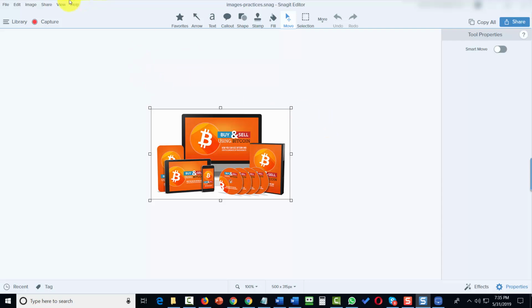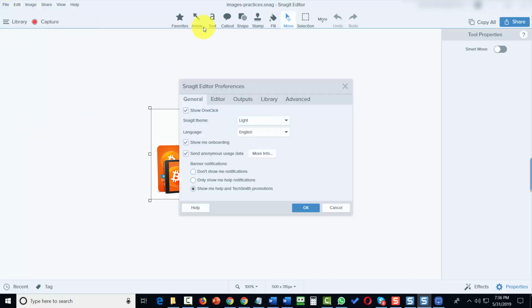Welcome back. Now there's also an edit menu, and the functions here are as you would expect them to be when you're working with an image on your canvas. However, one thing that you'll want to take note of is going to be your editor preferences, and this is going to help you to customize how the editor works when you're using it.